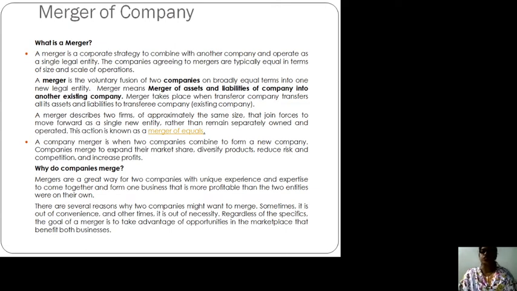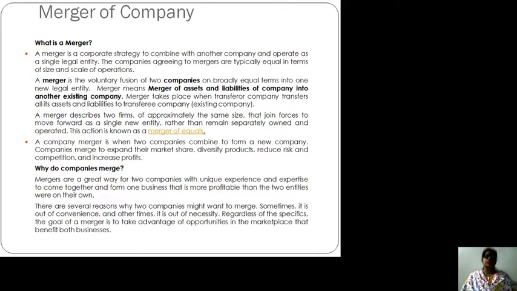Merger takes place when the transferor company transfers all its assets and liabilities to the transferee company, and that transferee company is an existing company. From the date of merging, the existing company will have perpetual succession. It means it will have a continuous existence. The company which is merged now loses its existence. So this is what is merger.